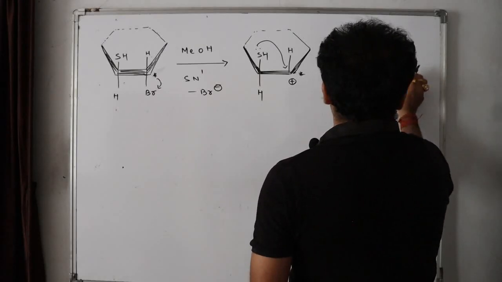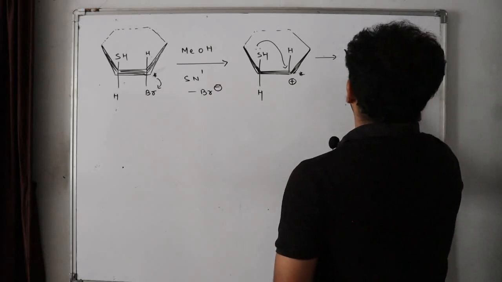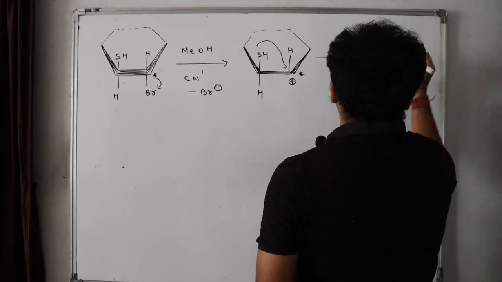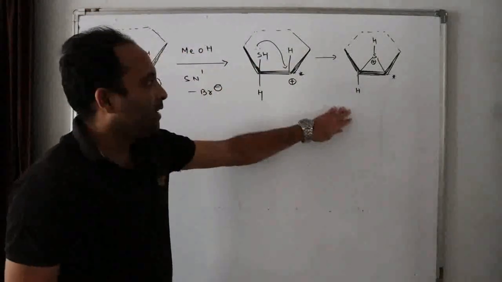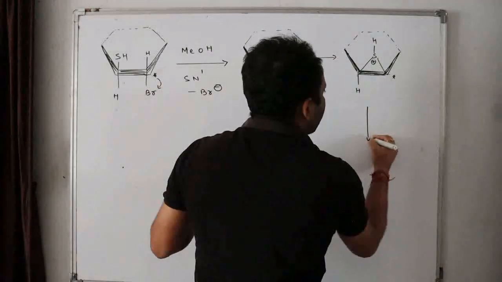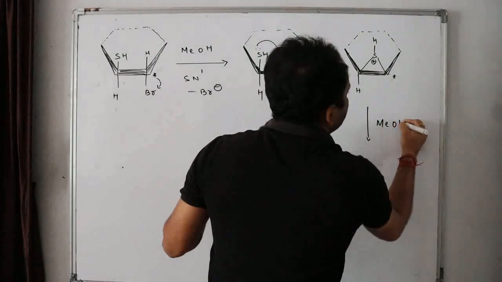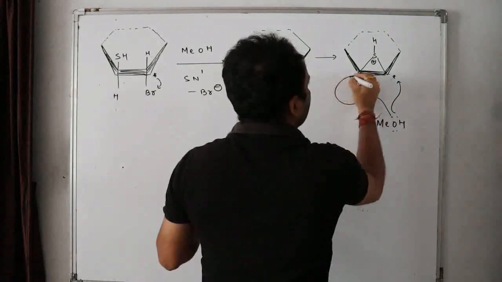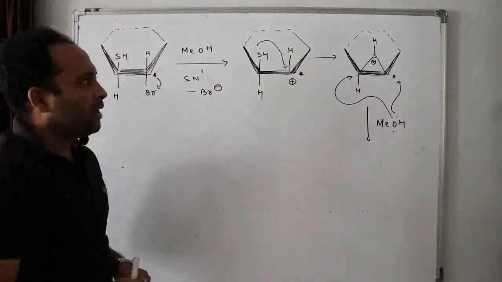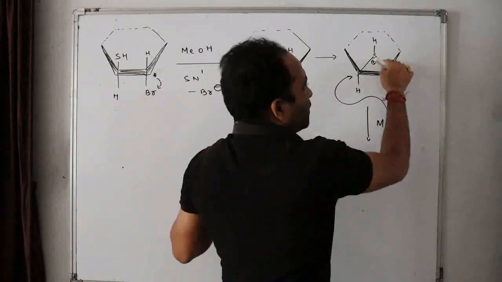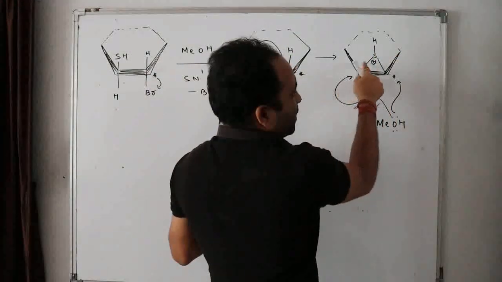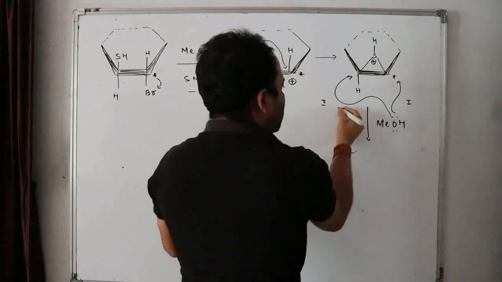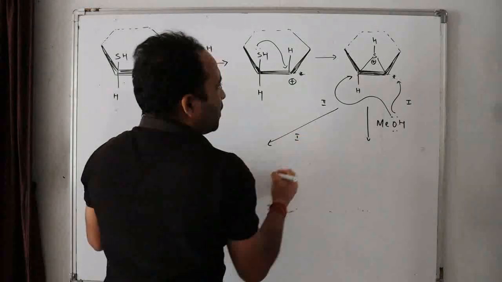Now this carbon is a star carbon. This is having a H. Now this bond. Isn't it clear? Now when the attacking MeOH comes, this can attack this carbon or this can attack this carbon. Isn't it? When it attacks this carbon, this bond will break. If it attacks this carbon, this bond will break. Let me make it track 1 and track 2, or path 1 and path 2.